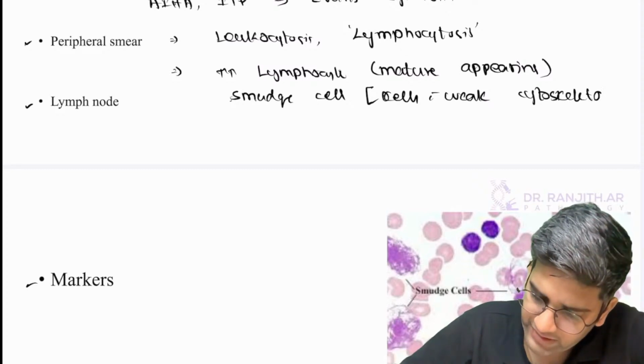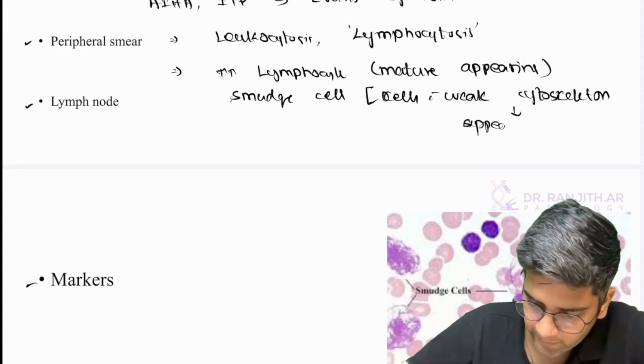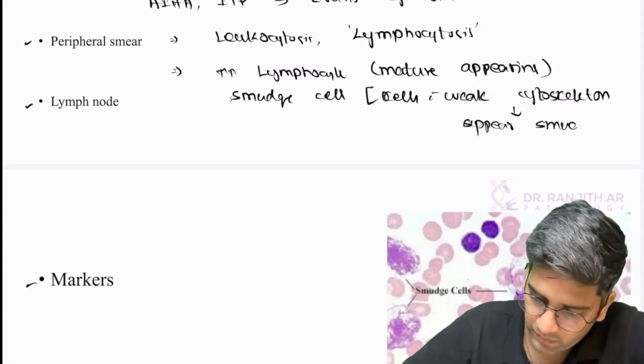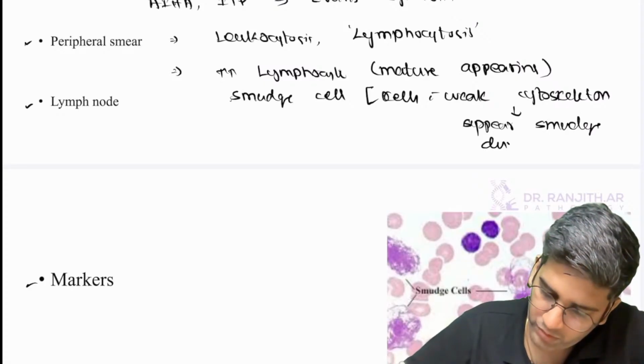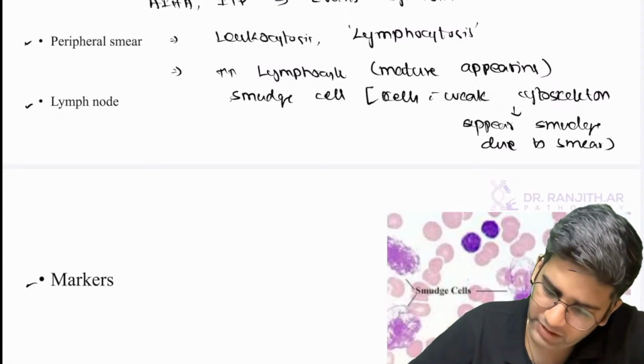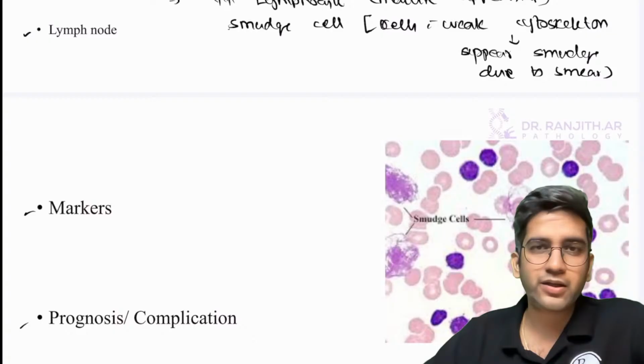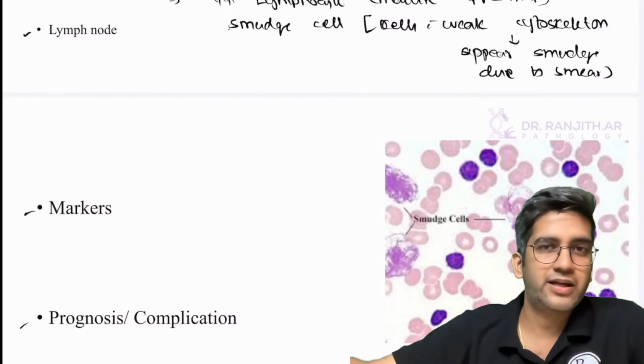So the cells with weak cytoskeleton will appear smudged on smearing. Okay. The smearing pressure will make it appear smudged. The weaker cytoskeleton is due to loss of vimentin. That's the reason for smudge cells. Please do write it. It's bare minimum. I will expect why smudge cells.